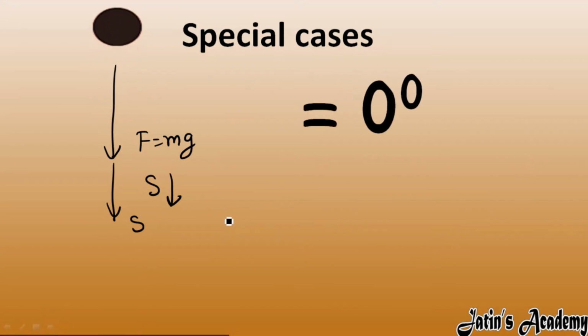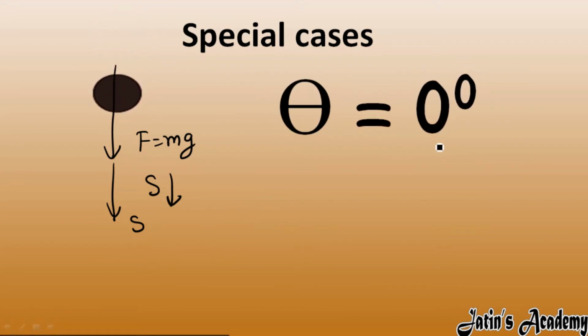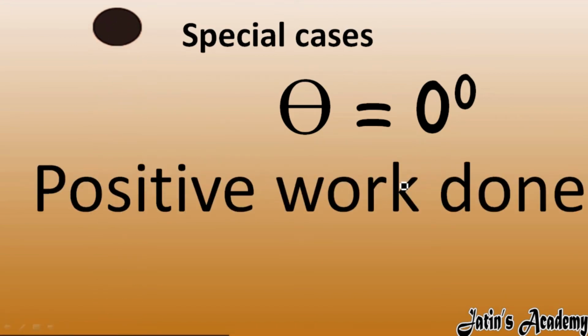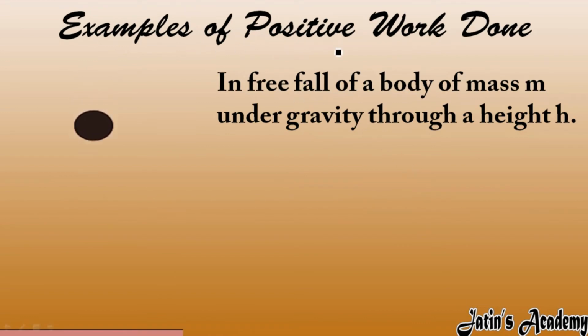So this is the case of positive work done. For example, a free fall of a body of mass m under the effect of gravity through some height h.